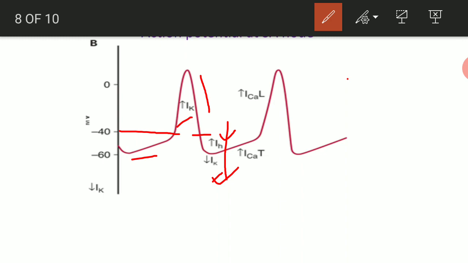This event looks funny. In the basics we learned that during hyperpolarization positive charge goes out, and if positive charge is coming in, this is depolarization. But here, in hyperpolarization, you are seeing positive charge coming in.